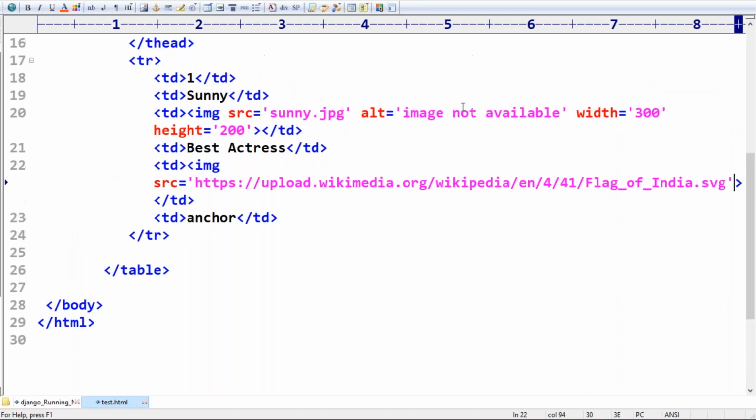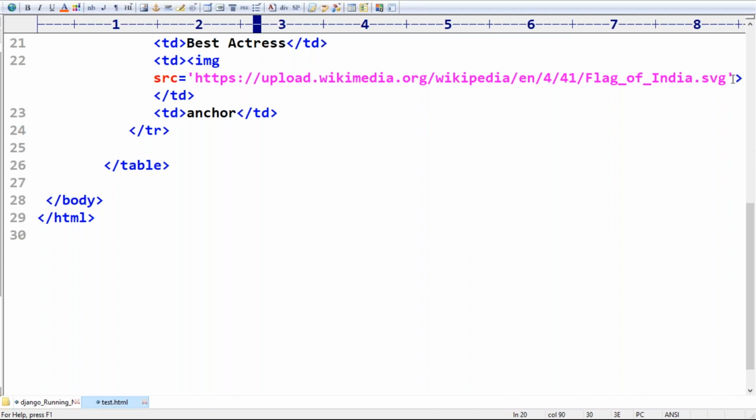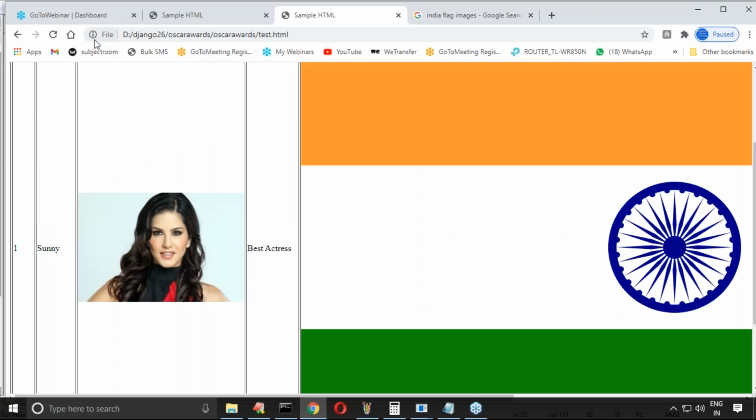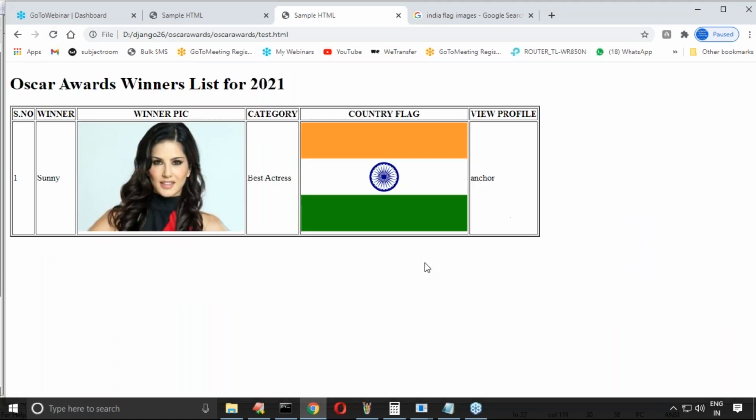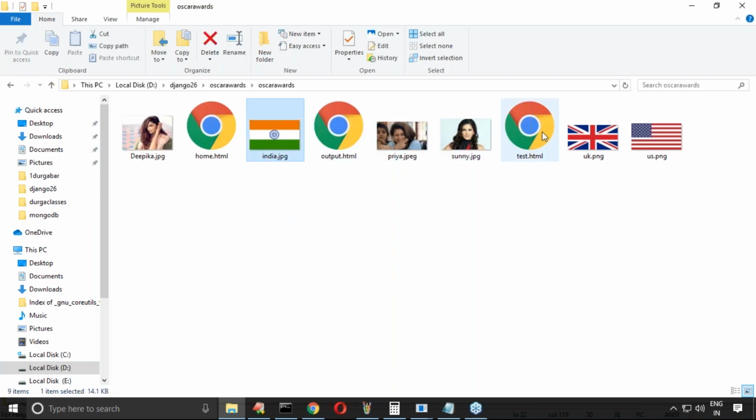Sir, here let me take the same width and height. Width is 300 and height 200. If I take that, it is automatically perfect. Clear, right? So this is the first one. If you already have images, then you can use these images directly, no problem, right?